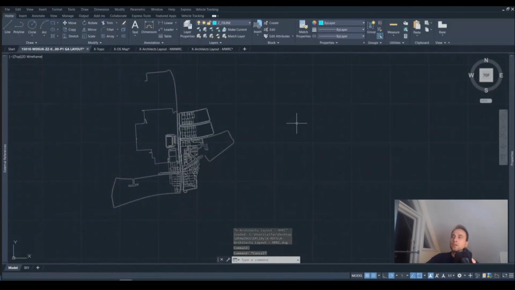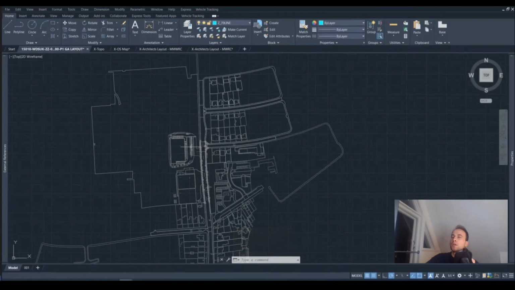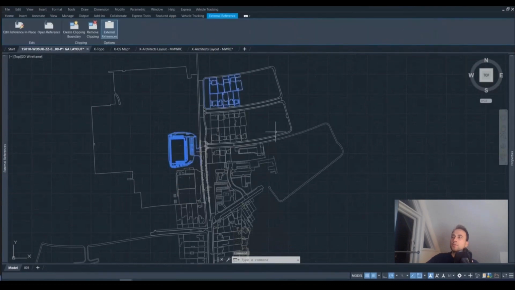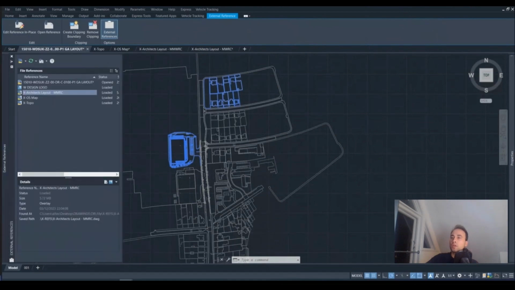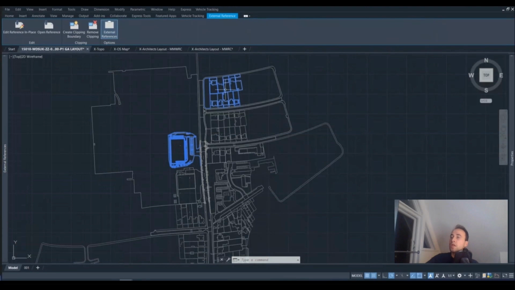It's quite easy. We can understand that when a drawing is set up in millimeters, we save it in the right units, and if we follow the right steps to attach it as an external reference, it should come up in the right location. So let's go ahead and check scenario 2 now.